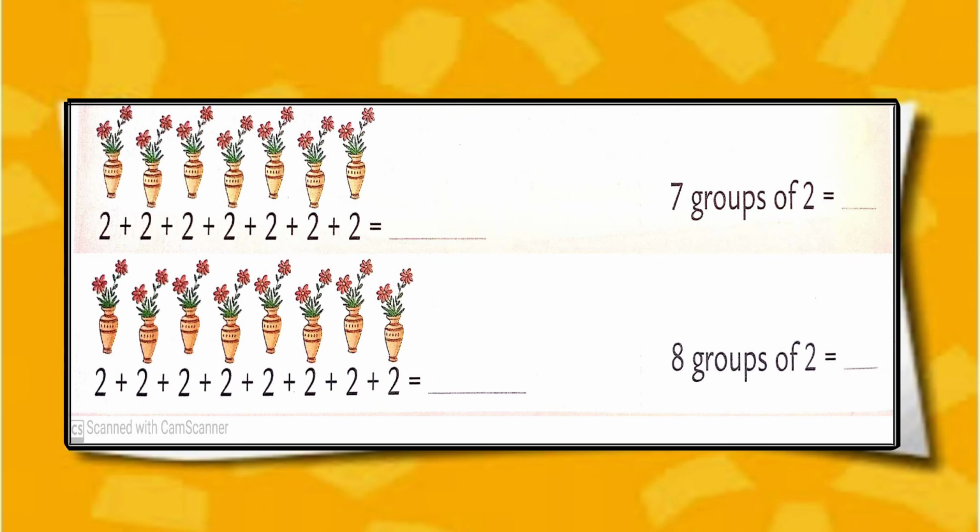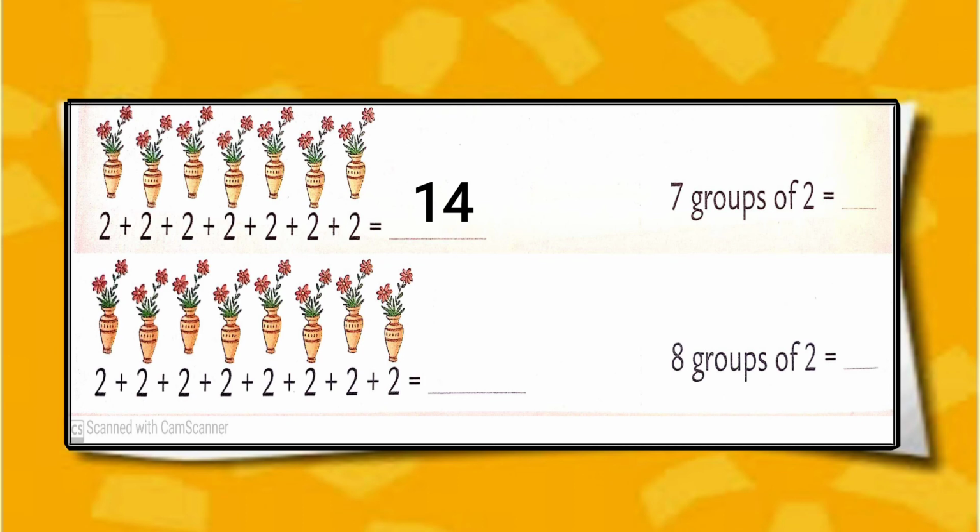In the first row we have 7 flower vases. Count it and observe it. Each has 2 flowers in it, which means we have to make repeated addition of 2, 7 times. We have to add number 2 seven times. Now see on the screen, we have added it already. We get answer 14.